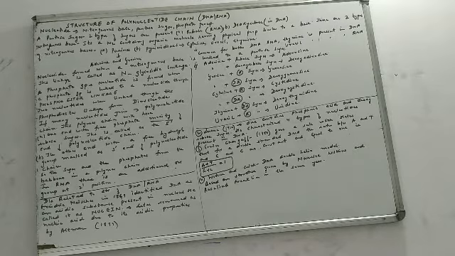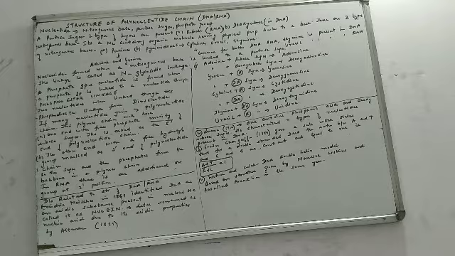Initially, when he saw that there is a substance which lies in the nucleus of a cell, he tested for the nature or properties of that substance, and he found that this substance is acidic in nature. Its behavior is like an acid. So he named it nuclein. Later, this acidic substance was renamed as nucleic acid due to its acidic properties. Because it is found in the nucleus, we take the term nucleic, and its behavior is acidic, so we gave the name nucleic acid.